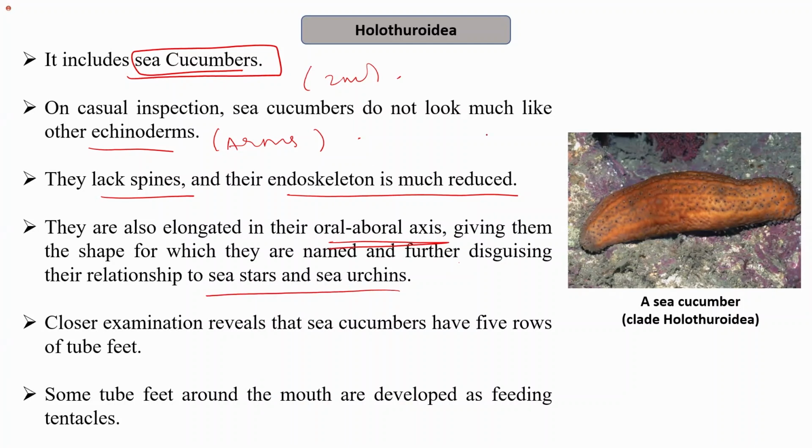Basically, they do not have elongated arms. Their oral-aboral axis is elongated. In casual inspection, it is difficult to say that these belong to echinoderms, but on closer examination, it is revealed that they have 5 rows of tube feet, just like the other echinoderms.